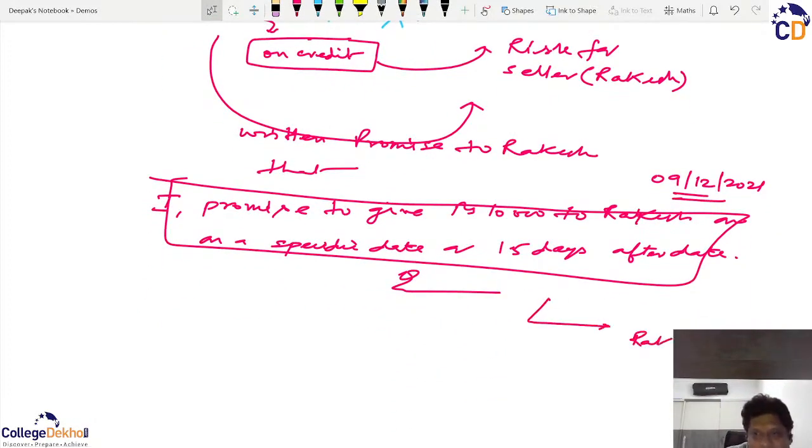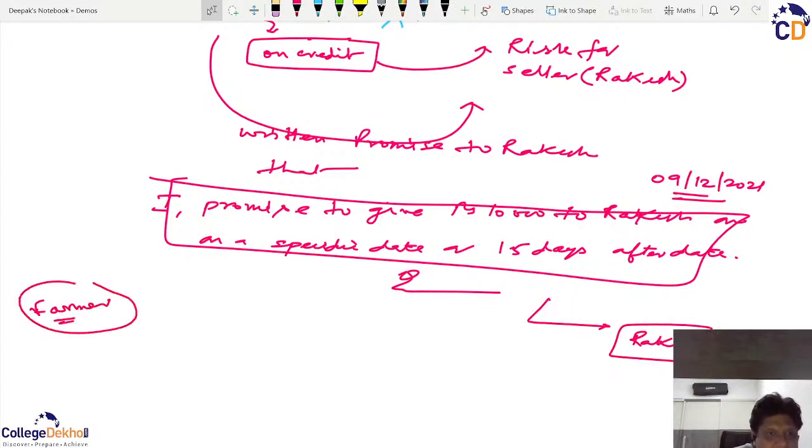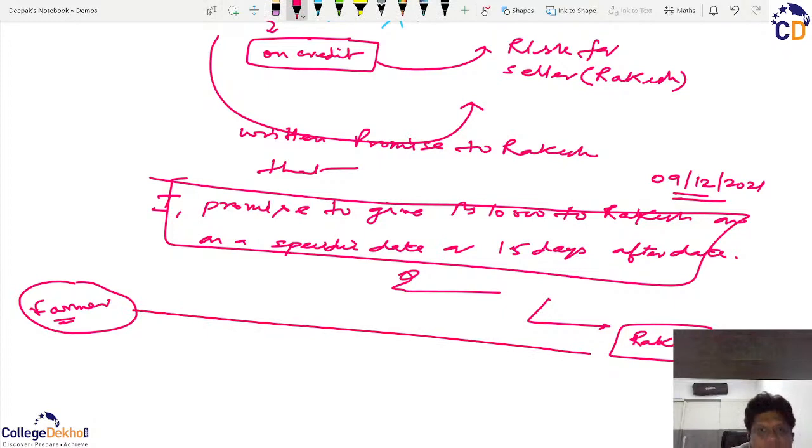Now what is happening? Rakesh has this paper. So if somehow in future the farmer backs out from payment, then Rakesh can go to the court and show that as a proof, because I have given this farmer a scooter and he has given me a written statement, a promise that he will give me 10,000 rupees, then Rakesh has a substantial claim. So basically, Rakesh has an evidence of payment that the farmer has to pay.